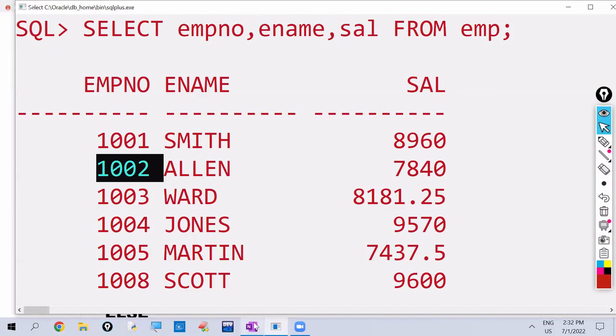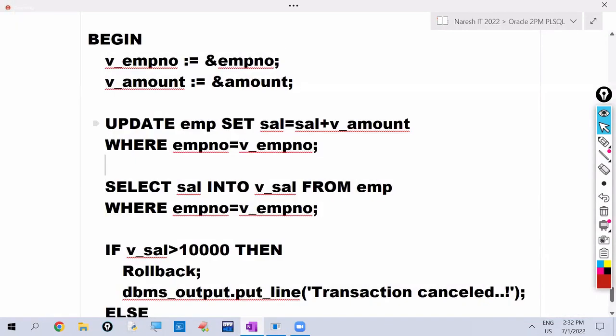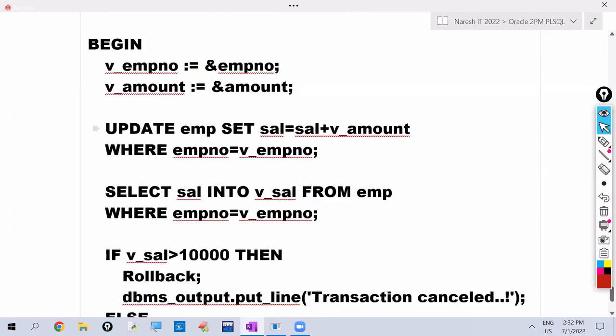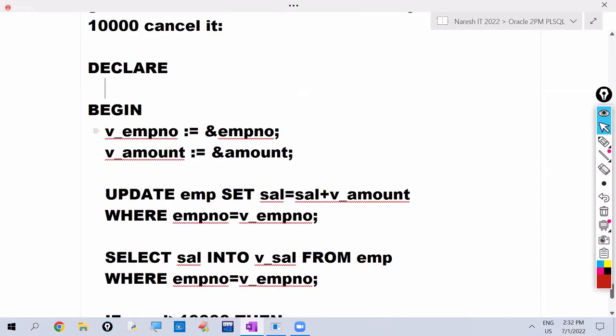Okay, we didn't declare variables. Sorry. Let me declare the variables. V_employee_number. Which data type? The EMP table's employee number type. What we have tried here?